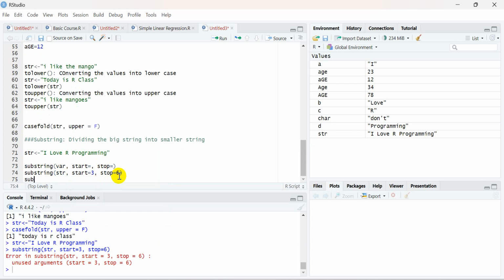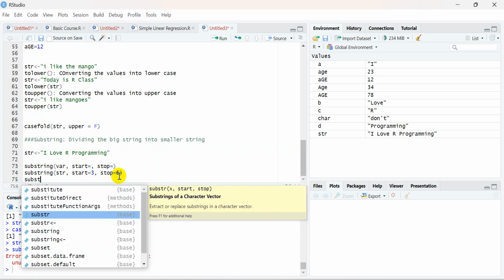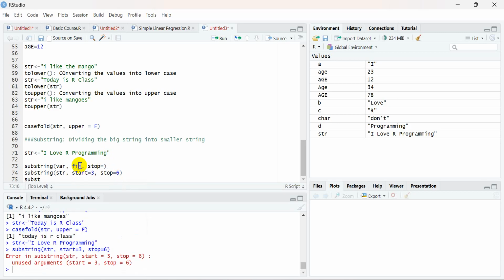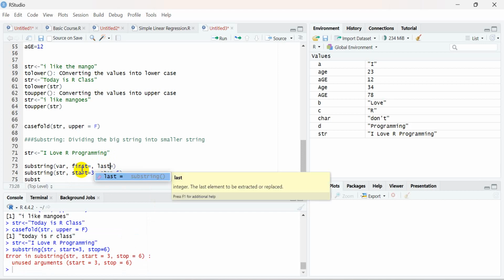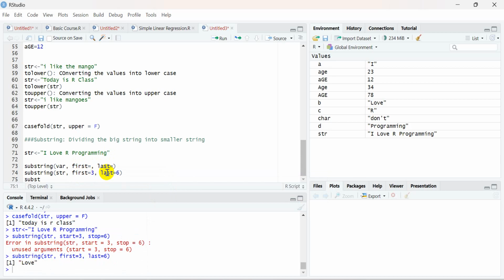Okay, I guess I just used the wrong method. It is just first and last. Sorry, it's not start. Sorry about that. Okay, it is first and last. So these are the two parameters, not start and stop. So I will use the first here, and I will use the last here, right? So you can see here "love" is being extracted from this particular string.